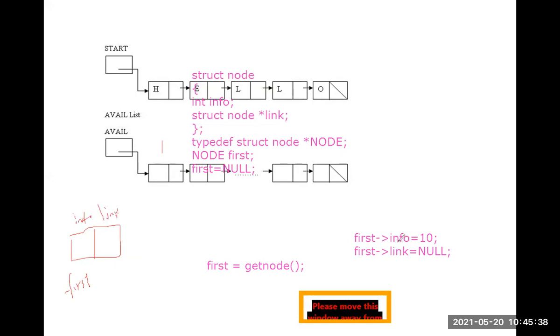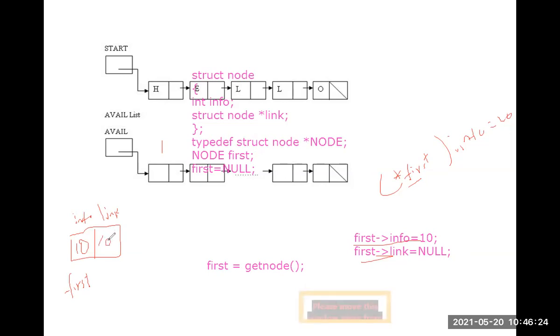In the info field we put the value 10. First of link means this. You can represent it in this way, or you can represent it using pointers, that is star first dot info or link. In both ways you can represent it in programming. Every time you have to write star and dot, which is difficult. So just first info 10, so I get the value 10 and link gets the value null.